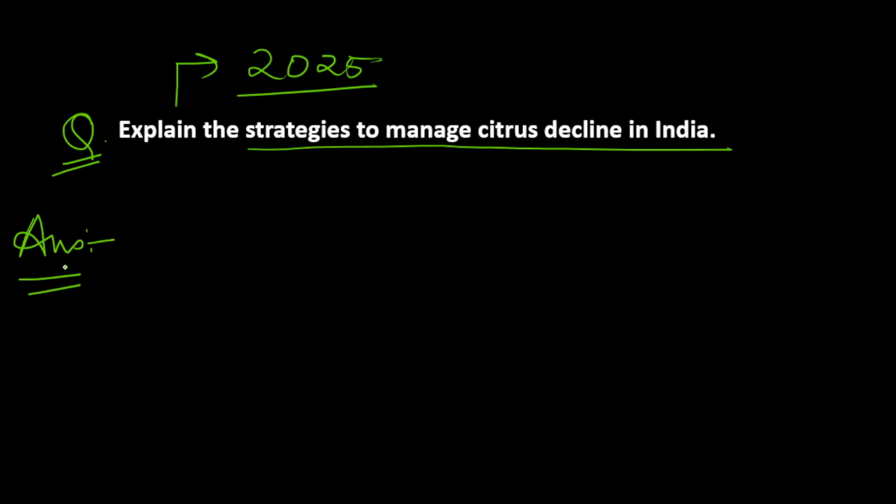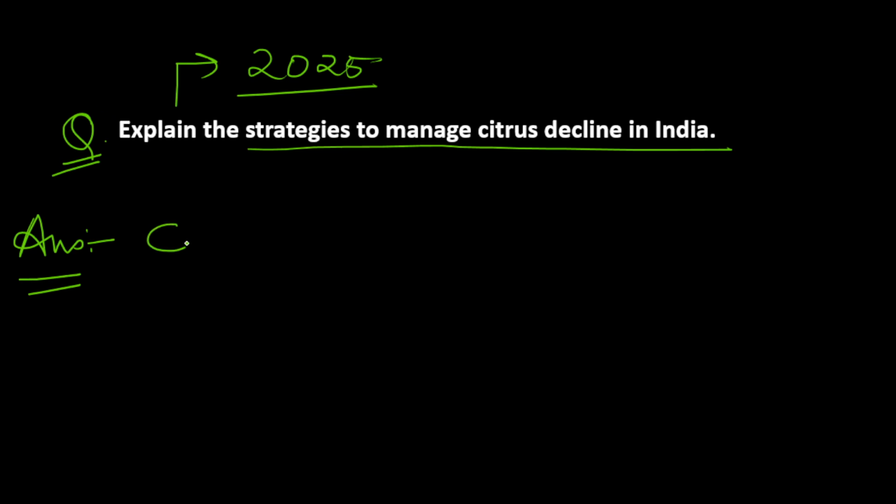So in the introduction part, you can write certain things about citrus decline. You all know that it is a common condition in citrus, where there is a gradual decline of productivity, vigor, and longevity of citrus trees. All these things can be mentioned in the introduction part.